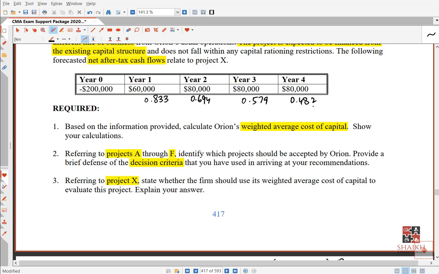This is the revision of investment decisions, by the way. I am not doing anything new for you. That's why I am doing it like this, because you are supposed to be able to calculate it by now. Okay, and this is why revision is very important. I am telling you again and again.